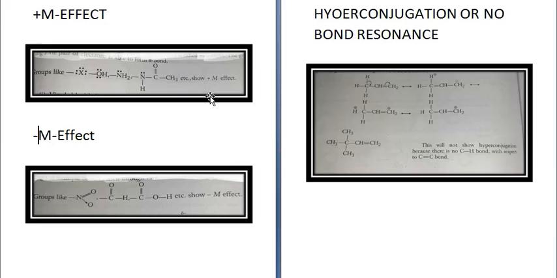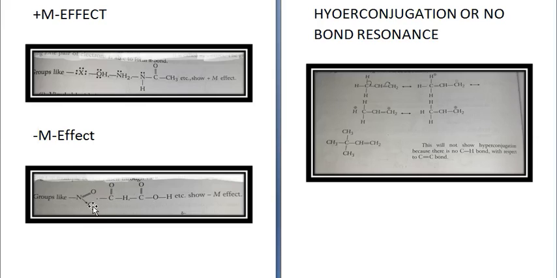Next, minus M effect: if there is transfer of pi electrons toward the group attached in the molecule, generally having a multiple bond in itself, through various resonating structures, then it is called minus M effect. So for the minus M effect, the group which is getting attached should have a multiple bond in itself, like NO2.